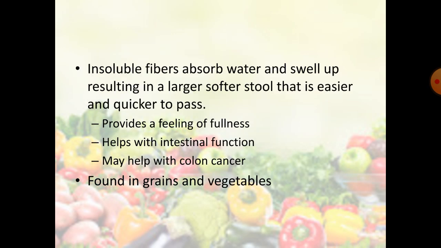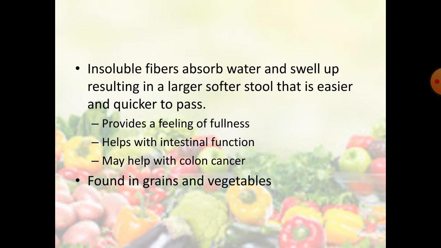Next one is insoluble fibers. Insoluble fibers absorb water and swell up, which results in larger, softer stool that is easier and quicker to pass. So insoluble fibers help to prevent constipation because they absorb water.